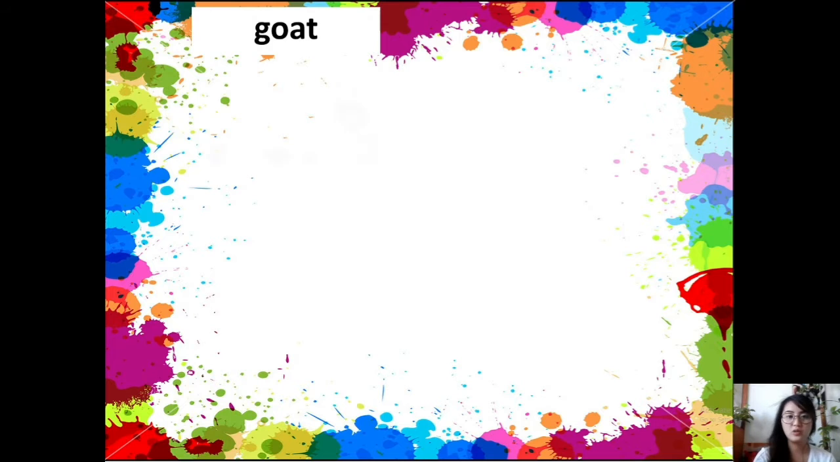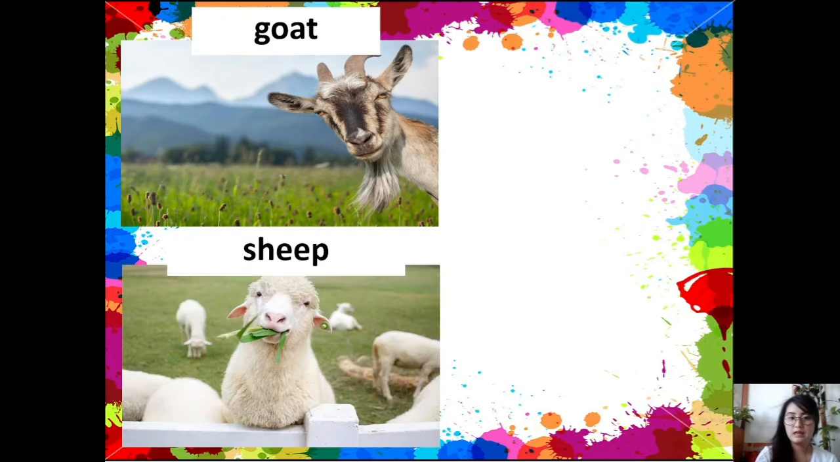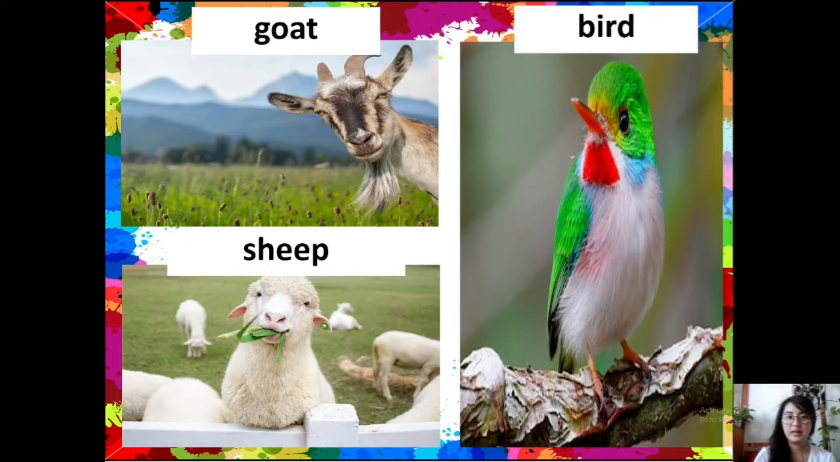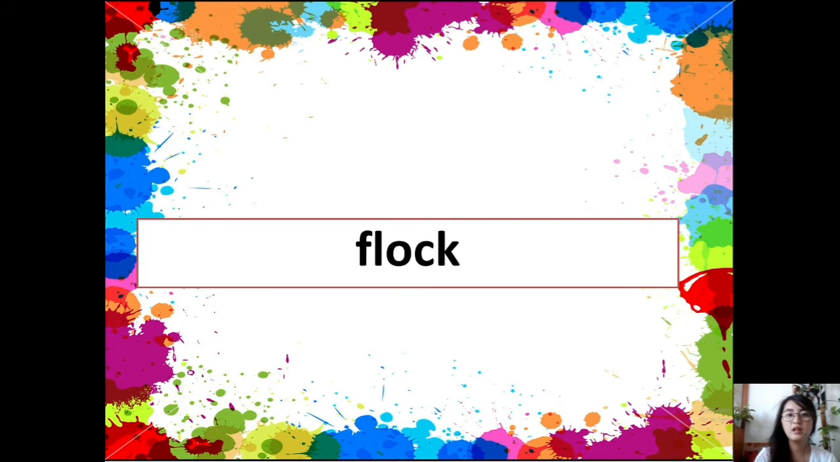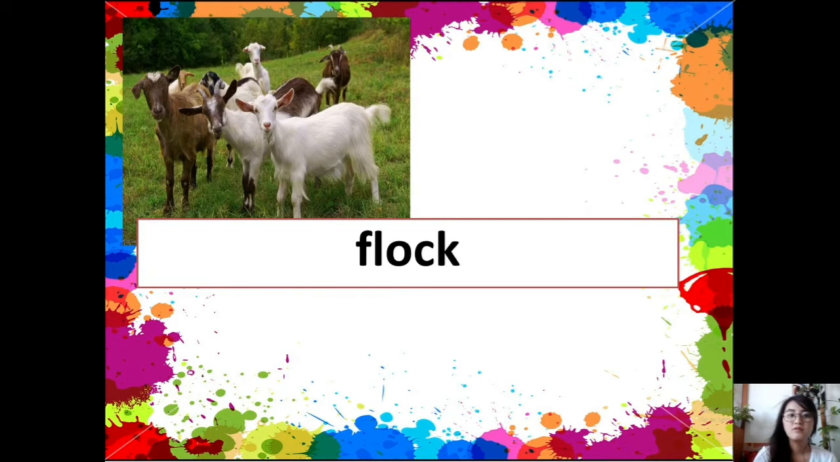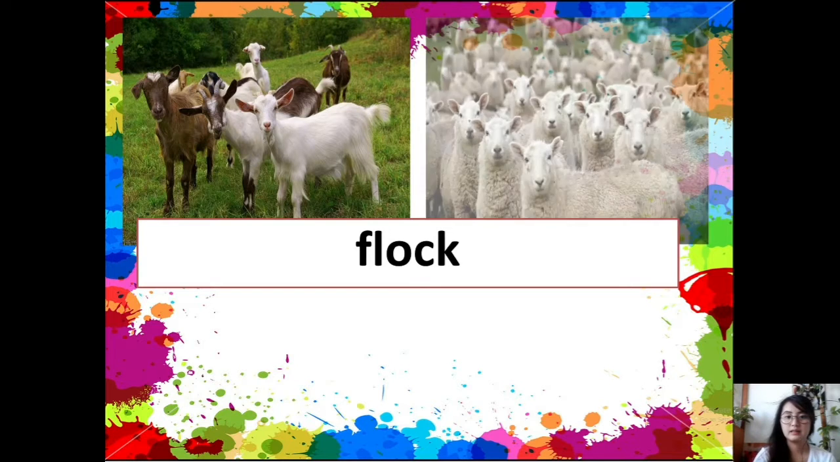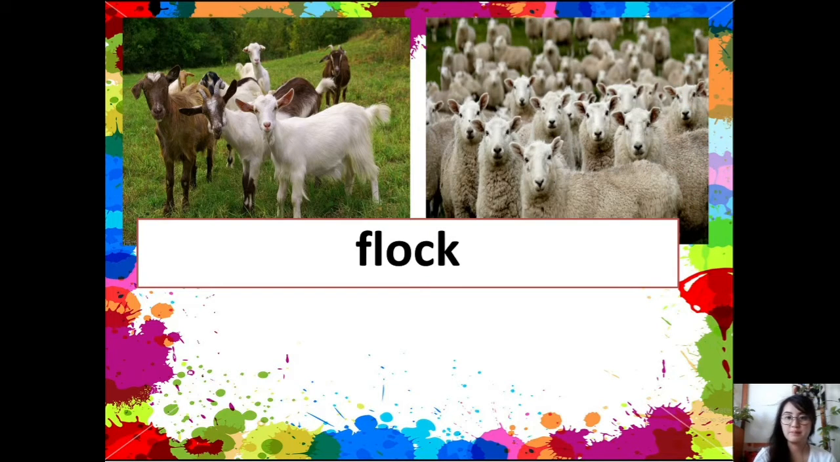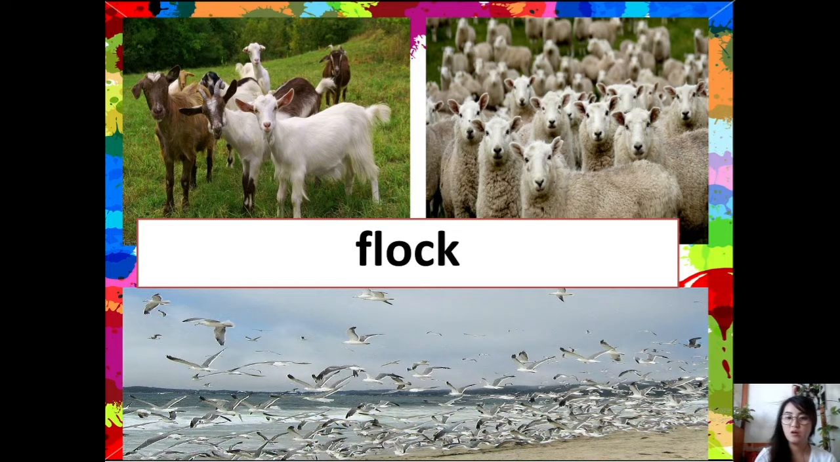How about for a goat, sheep, and bird? The collective noun for these animals is called flock. Flock of goats. Flock of sheep. And flock of birds. So, a group of goats is called a flock. A group of sheep is called a flock. And a group of birds is called a flock.